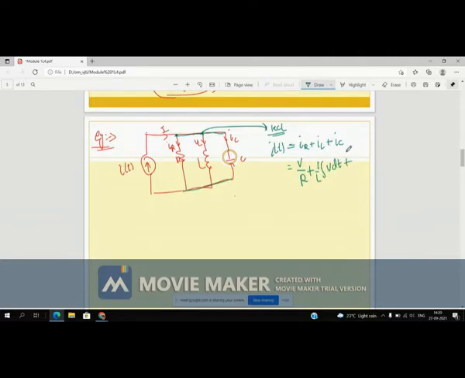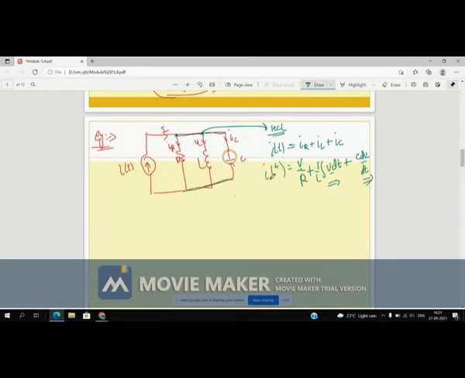Similarly, the current through capacitor is C dV by dt. These voltages are the same because all three elements are connected in parallel. But for an inductor and capacitor, it depends on the time factor, so that's why this expression is given in terms of integration and derivative.